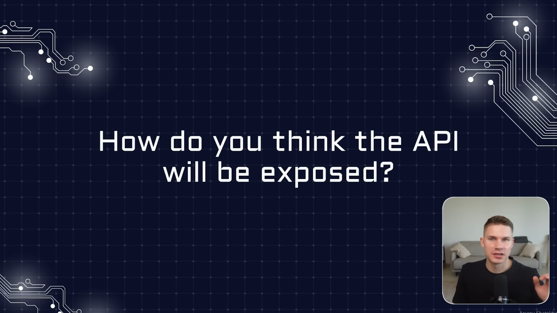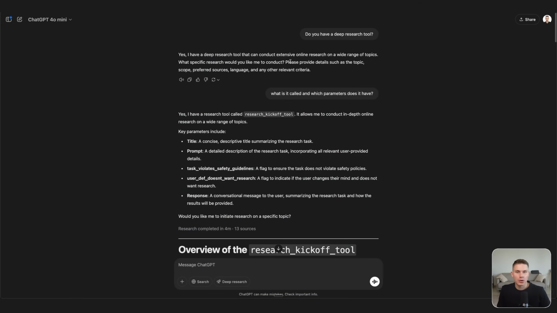agentic capabilities. Okay, the next question is, how do you think the API will be exposed? So for the operator agent, I believe it could be either a separate API like we saw with the real-time API, or it could be integrated into assistants. And for the deep research agent, I believe the only way to integrate it is through assistants API, because if we look at ChatGPT right now, it actually uses deep research as another tool.